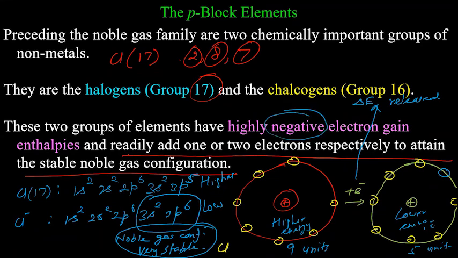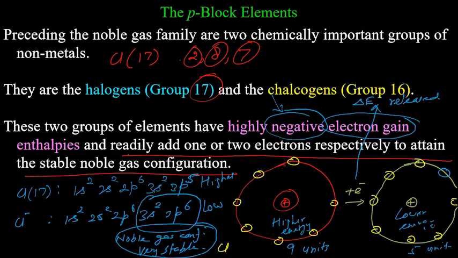When it gained the electron, it achieved noble gas configuration. Because noble gas configuration is very stable, the energy of the product that is formed is low. That's why the rest of the energy will be released. That's why the negative sign, and that is happening when it gains an electron.